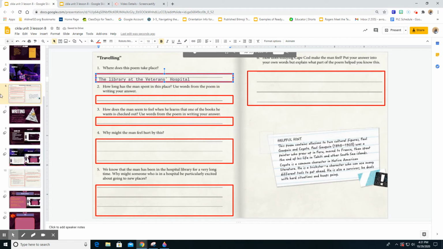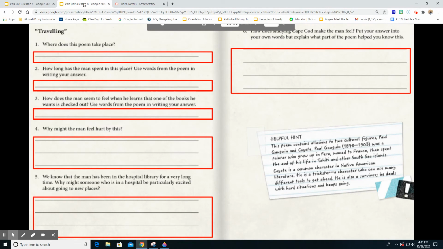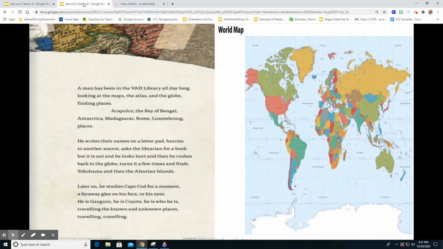And then number two: how long has this man spent in this place? Use words from the poem to write your answer. So we're going to go back and look at our poem. Where does it say how long he has been there? And it says he has been there all day long.